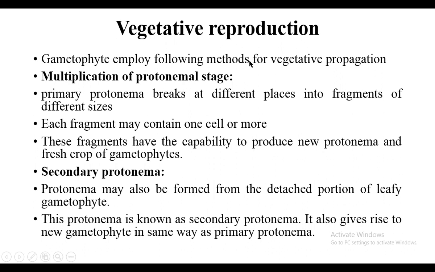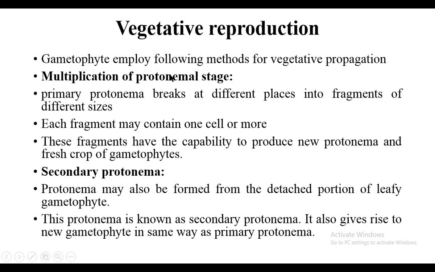Gametophyte employs the following methods for vegetative propagation: multiplication of protonemal stage. जैसा कि हम जानते हैं कि जब स्पोर जर्मिनेट करता है, हैप्लॉयड स्पोर, और गमीटोफाइट प्रोडक्शन उसकी ग्रोथ होती है, तो उसकी जो फर्स्ट ग्रोथ होती है वो प्रोटोनीमा ग्रोथ कहलाती है। तो उसमें हम मल्टीप्लिकेशन ऑफ प्रोटोनीमल स्टेज की बात कर रहे हैं। Primary protonema breaks at different places into fragments of different sizes. Each fragment may contain one cell or more. These fragments have the capacity to produce new protonema and a fresh crop of gametophytes.